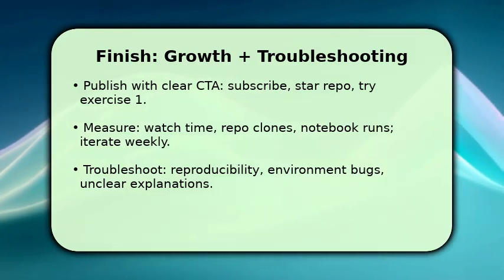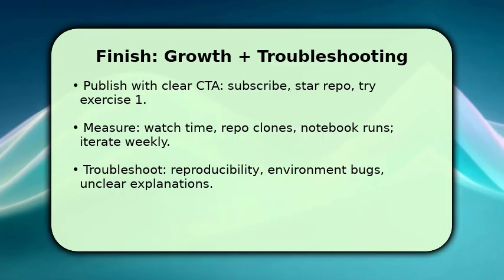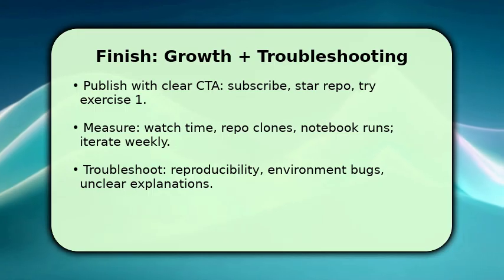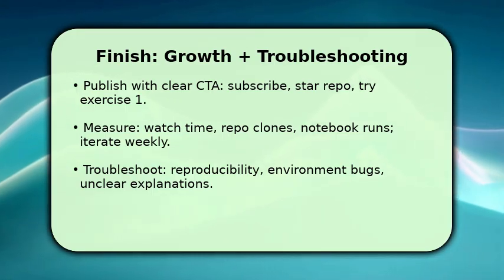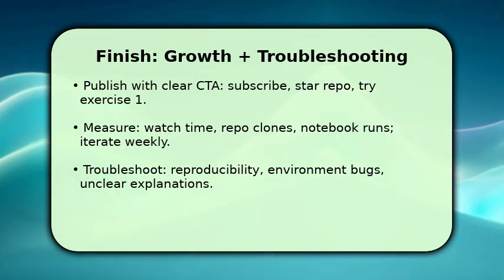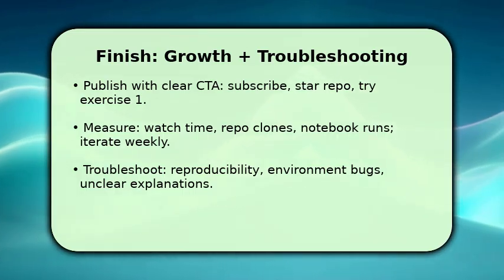If things go wrong, narrow down reproducibility, lock dependencies, add requirements.txt, and provide a small dataset. If viewers complain about clarity, re-record a focused microclip, addressing the exact confusion, and link it to the original.